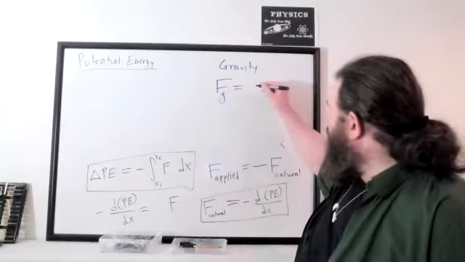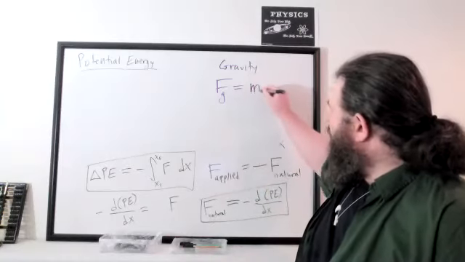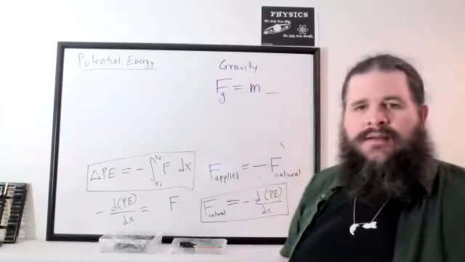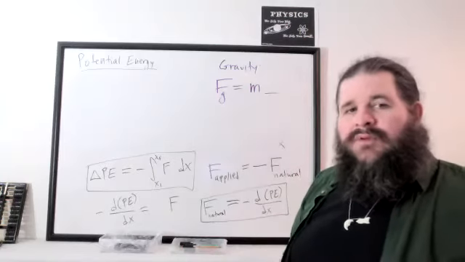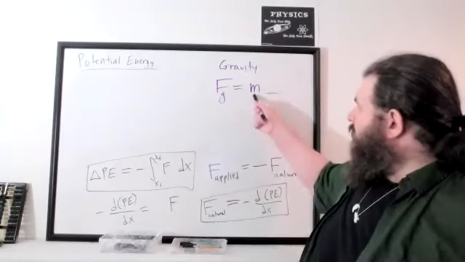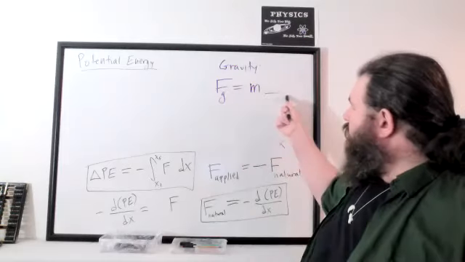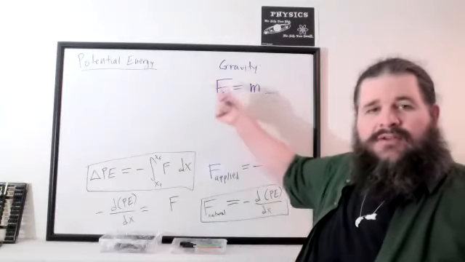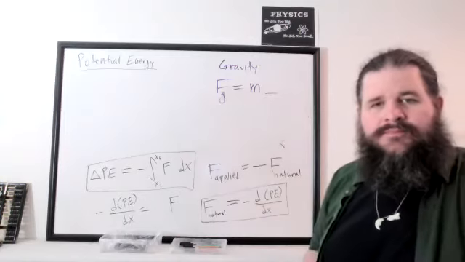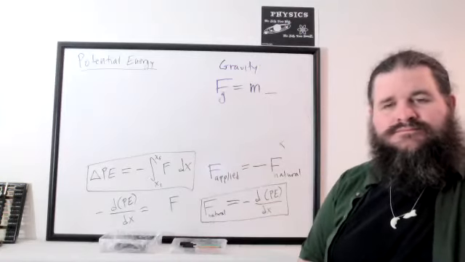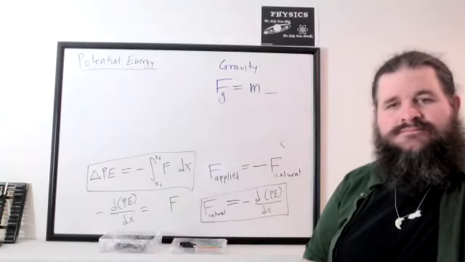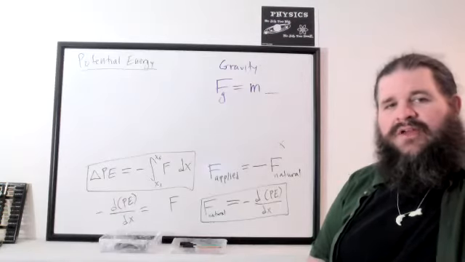So force of gravity is proportional to mass. It's going to be mass times something. But remember, we want the units to work out. We've got kilograms, we want newtons. What sort of value do you have to multiply a mass by to turn it into a force? Force equals mass times what?